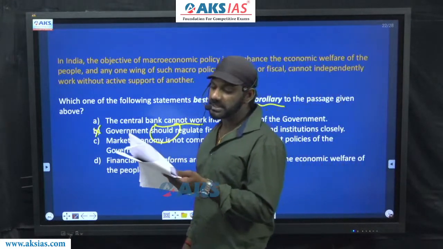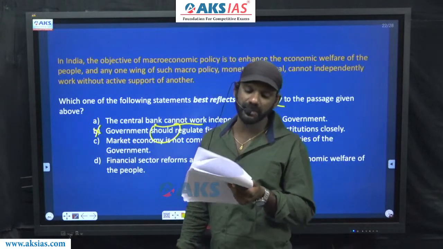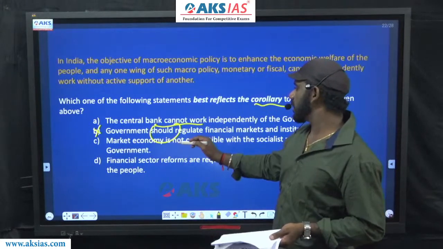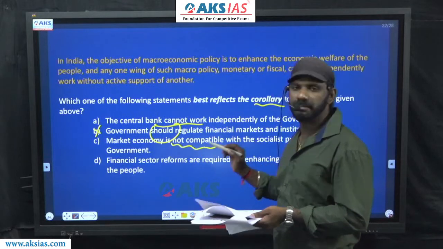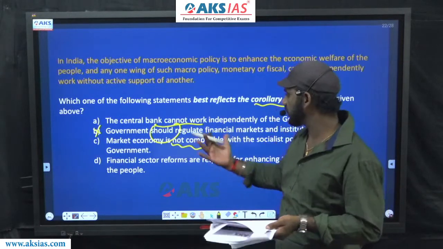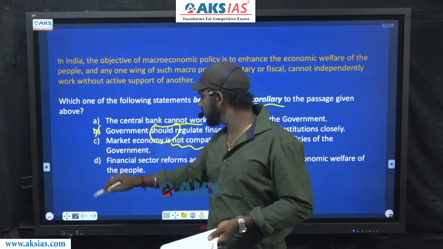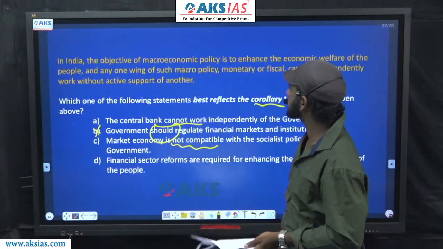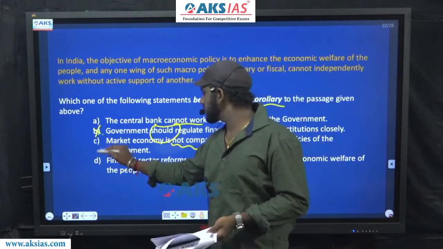Market economy is not compatible with the social policies of the government. We are not talking about not being compatible. It says that one cannot exist without the active support of another. That is what the whole paragraph tells us. In fact, it's a single sentence, right? So C is eliminated.